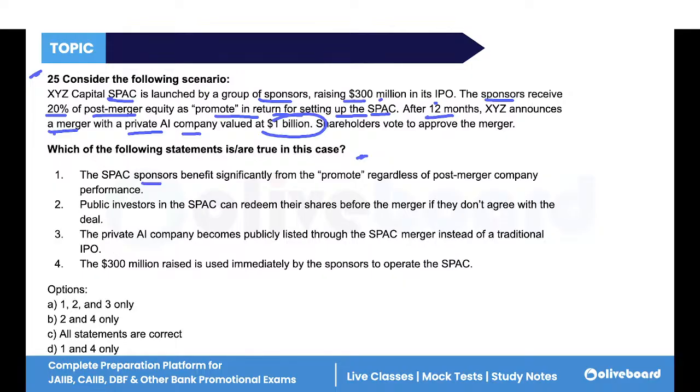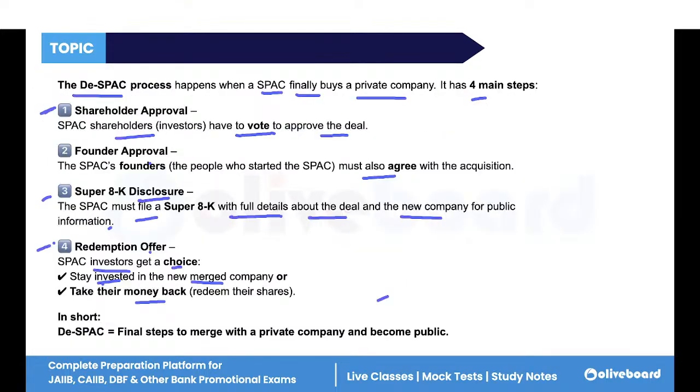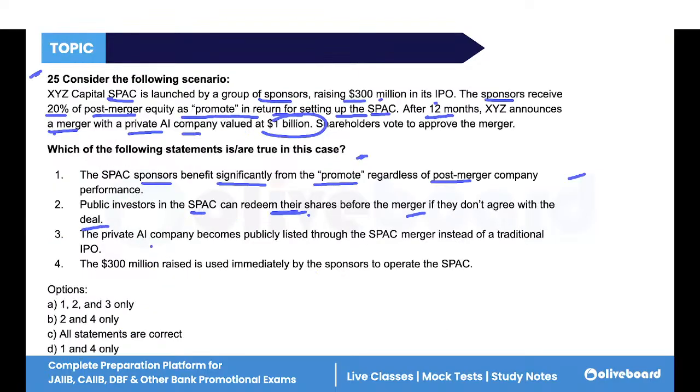SPAC sponsors benefit significantly from the promote. Yes, they get the benefit from the promote, the 20%, regardless of post-merger performance. Public investors in the SPAC can redeem their shares before the merger if they don't like the deal. Yes, we have seen that if investors want, they can redeem their shares and take their money back. Now, the private AI company becomes publicly listed through a SPAC merger instead of a traditional IPO. Yes, XYZ announces a merger with a private AI company valued at $1 billion instead of a traditional IPO.